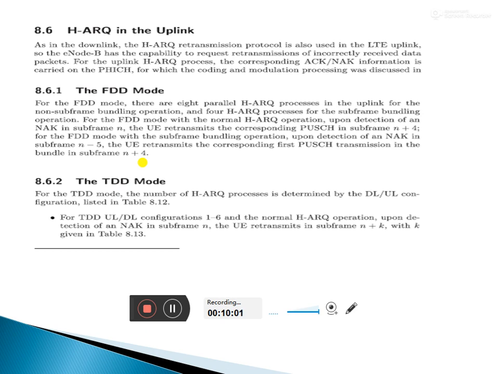And another one is the time division duplex method. It may be downlink or uplink, and the calculation is done according to that method. The TDD uplink-downlink configuration is there. According to some configuration the links are available, and according to that link it works. So this is the complete module 4.